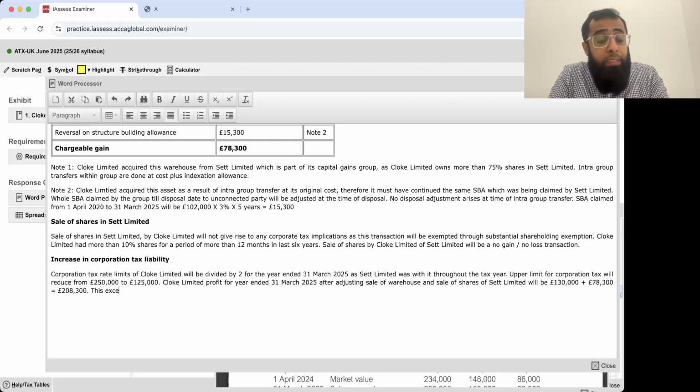This exceeds the upper limit. Therefore, whole profits will be subject to corporate tax at main rate.